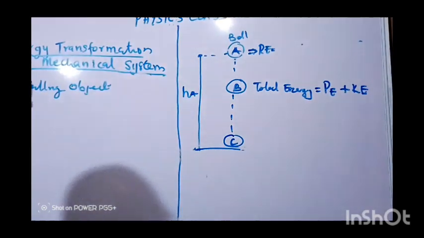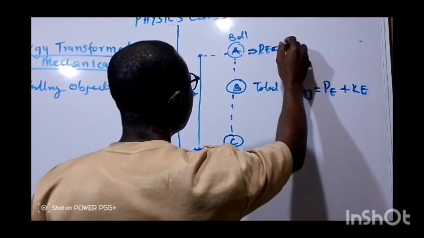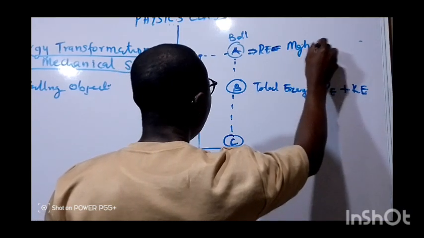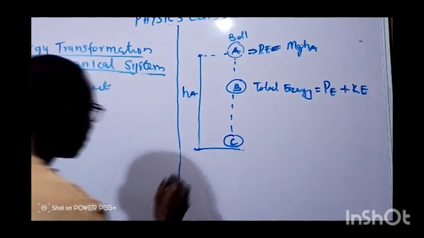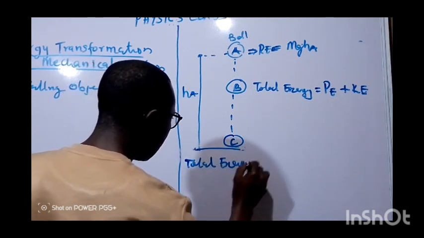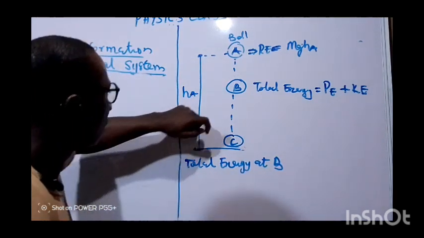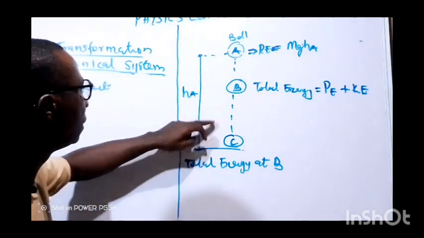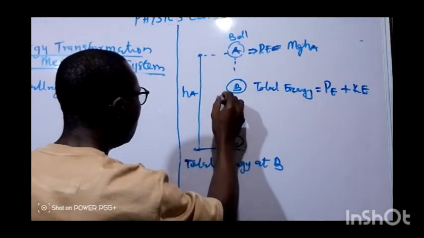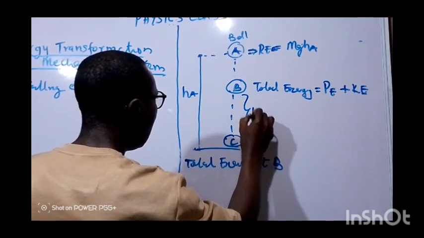So at this point A, already we know that the total energy here is potential energy, which is mgHA. Now, the total energy at B, we need to consider, don't forget that the potential energy is about the ground level. So the height here will be from here to here. Let's call this one HB.